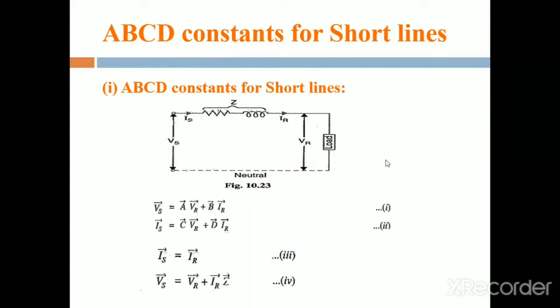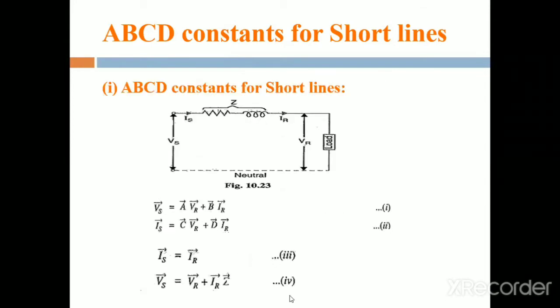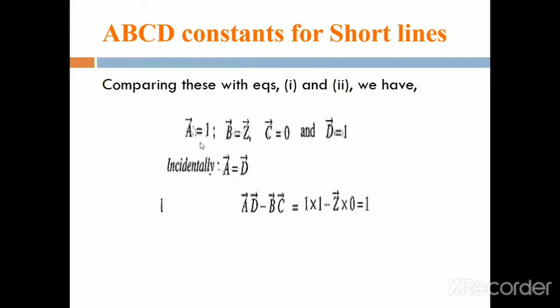Next, comparing equations 3 and 4 with equations 1 and 2, we obtain A is equal to 1, B is equal to Z, C is equal to 0 and D is equal to 1.